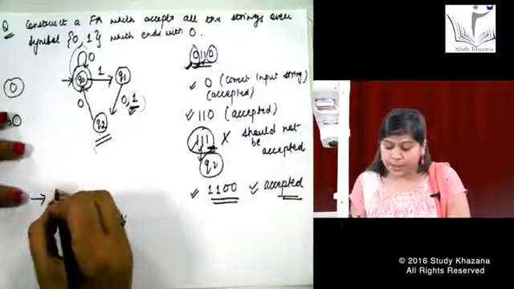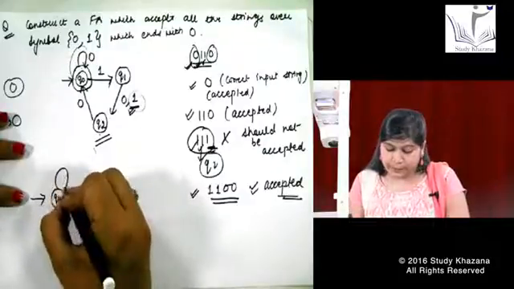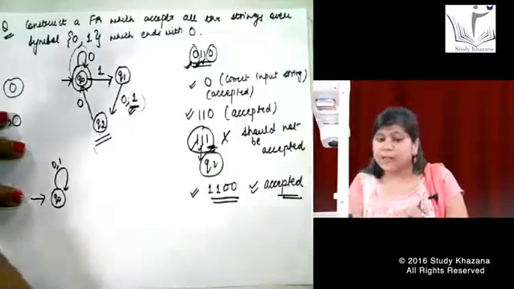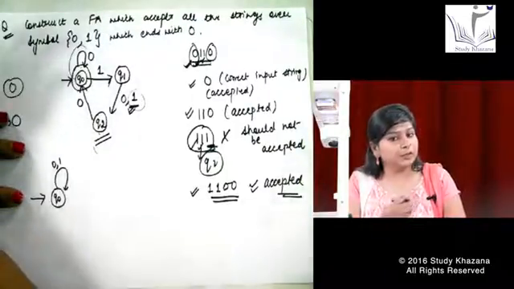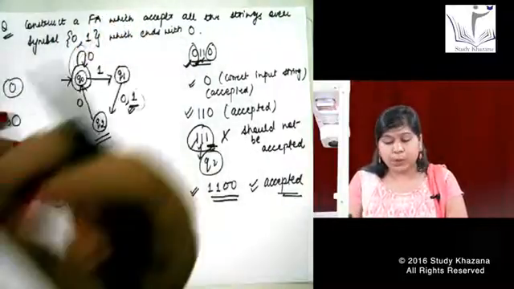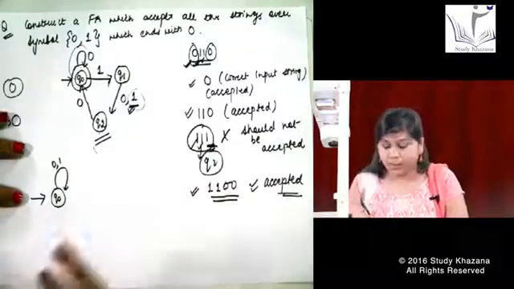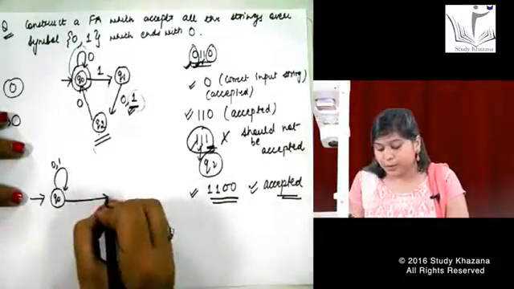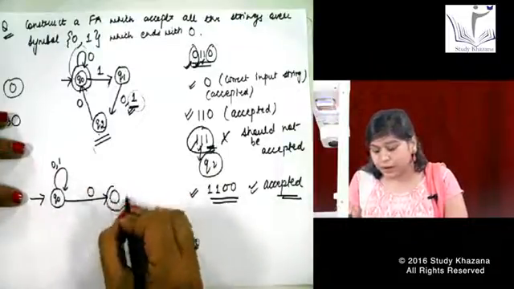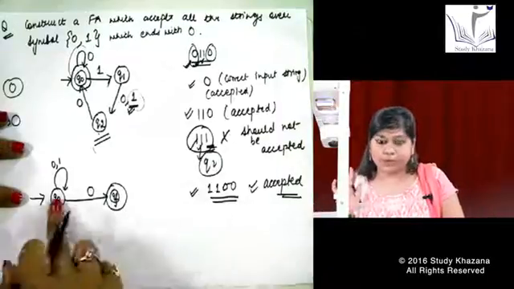Okay, I start like this. I make a state Q0. I can give any input to this Q0. That means any number of 0s and any number of 1s can come, it does not matter, because the question says 0 and 1 any number of times, any possible combination of the string can come, but it should end with 0. So simple. I make that my final state and this is accepted.